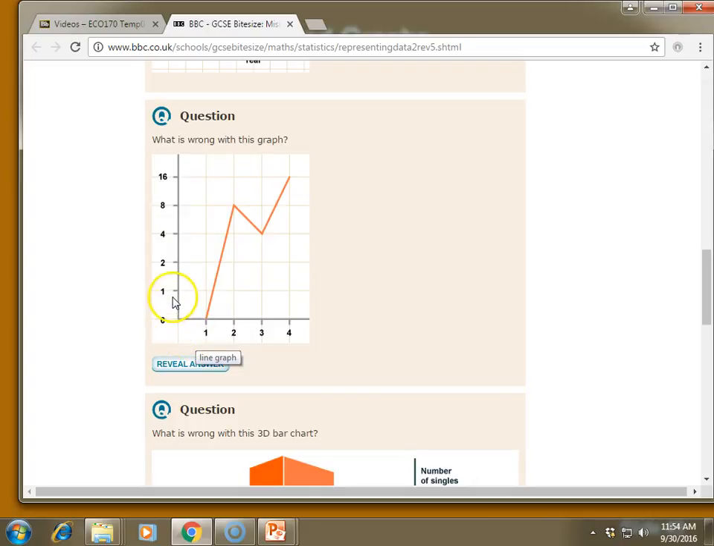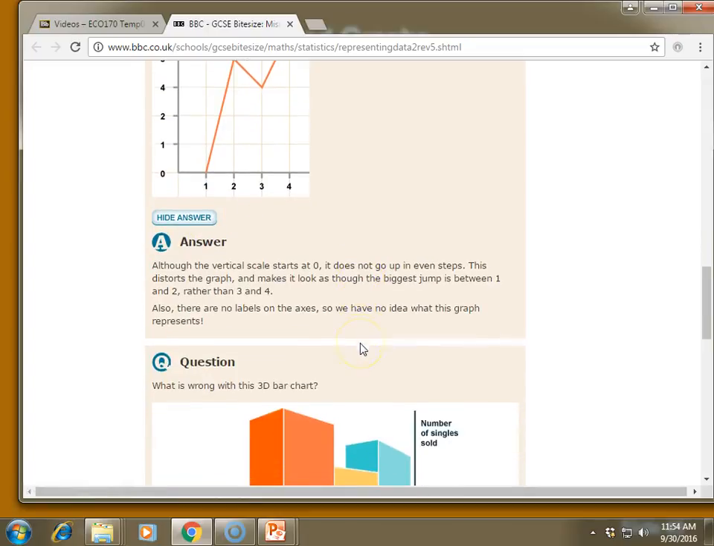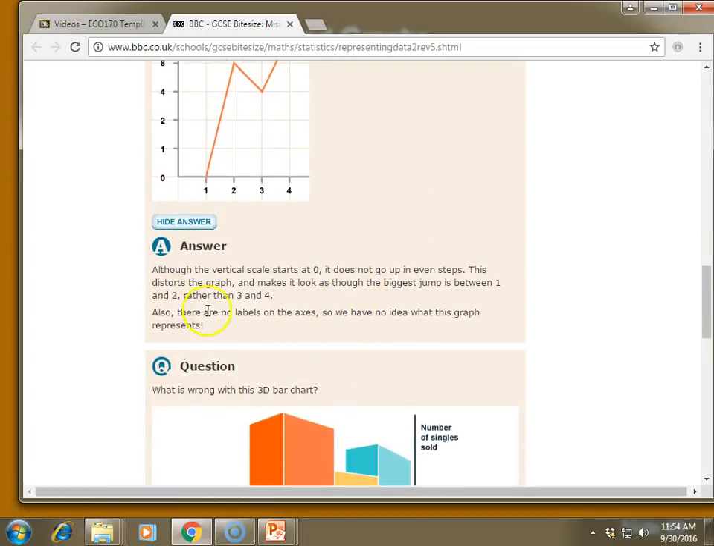You'll also notice if you look at the scaling here, if this is 1 unit, this is 1 unit, suddenly the same distance is 2 units, then 4, then 8. Once again, they've changed the scaling on the vertical axis. And they let you know that here in the answer.